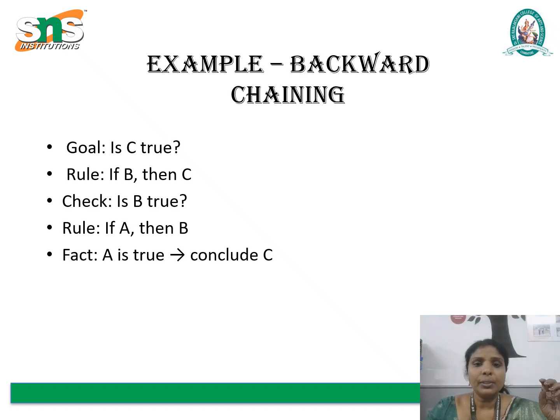Next, we see the example for backward chaining, a goal-driven approach used in rule-based systems. The process begins with a specific goal: to determine whether C is true. To verify this, the system looks for a rule that concludes C. Here it finds the rule: if B, then C.